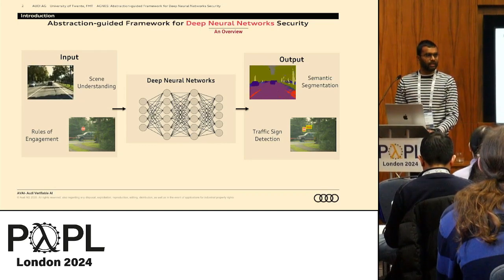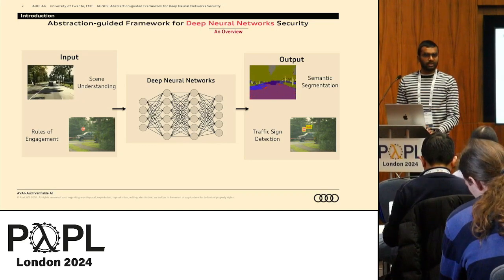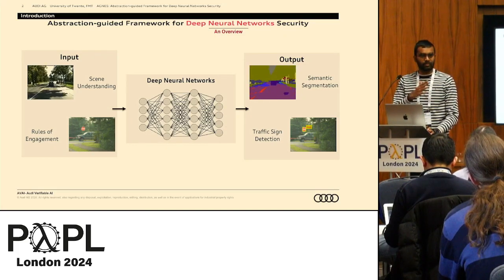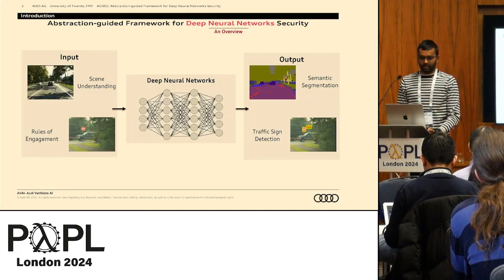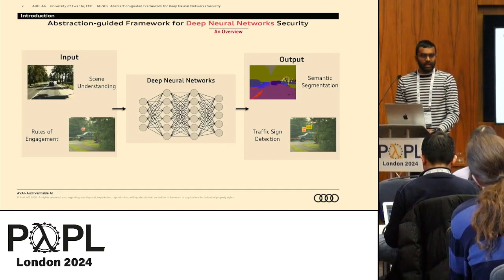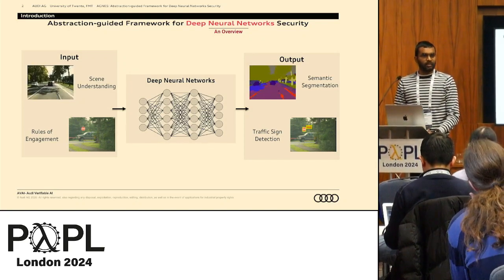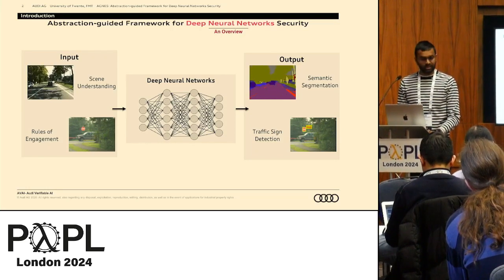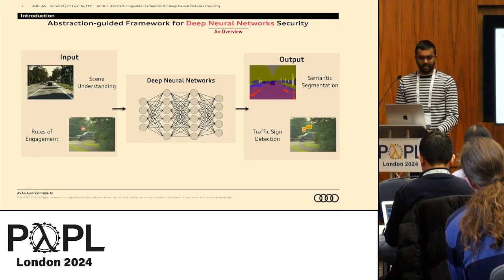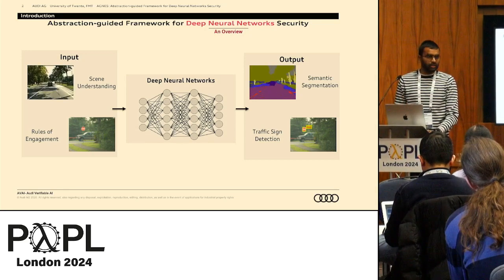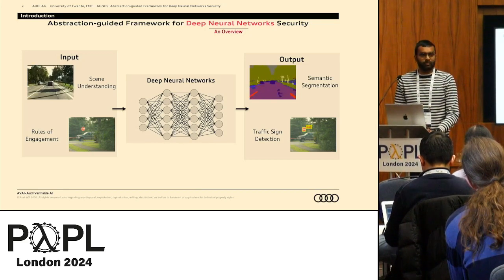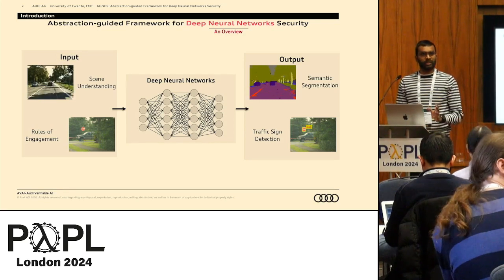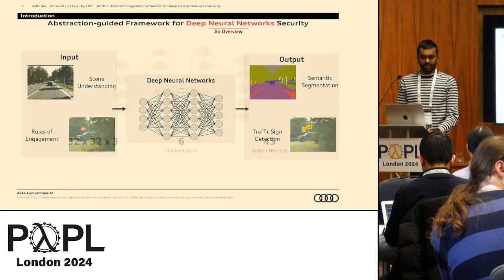I'll quickly give an overview of where this is used. Since I'm working at Audi, our use cases are more towards the perception system for autonomous driving vehicles, and we are looking into these cases where they're risky. There is high security risk because these are safety critical systems, like, for example, scene understanding or rules of engagement. We cannot develop systems without perception or deep neural networks involved. And it's important that we make sure that they work all the time perfectly.